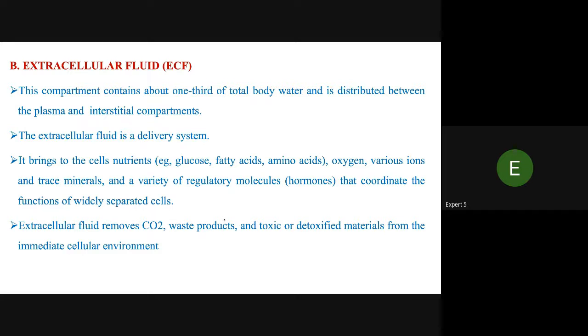And extracellular fluid: this compartment contains about one-third of the total body water and is distributed between the plasma and interstitial compartments.